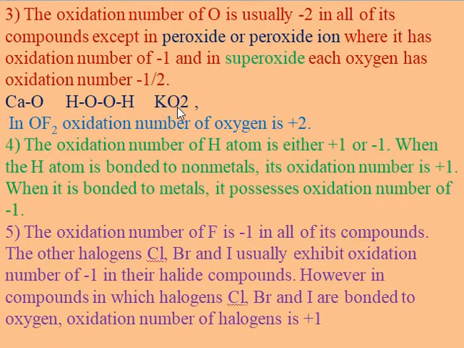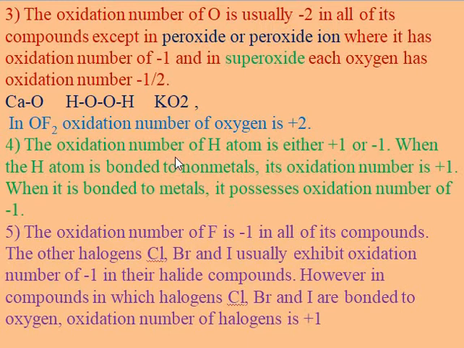In potassium superoxide KO2, the oxidation state of each oxygen is -1/2. And in OF2, the oxidation number of oxygen is +2. Therefore, oxygen shows -2, -1, -1/2 and +2 oxidation states in these compounds.